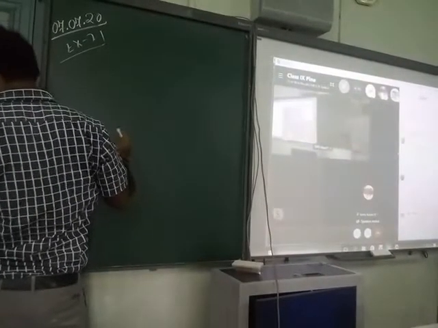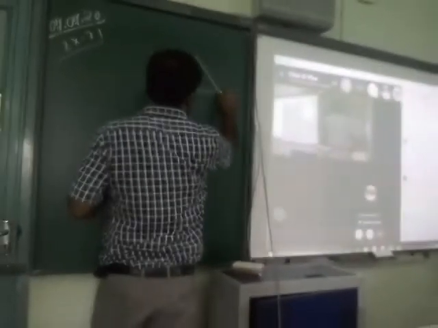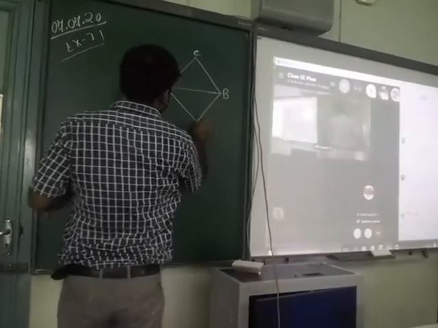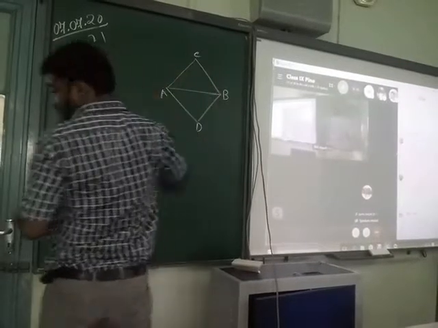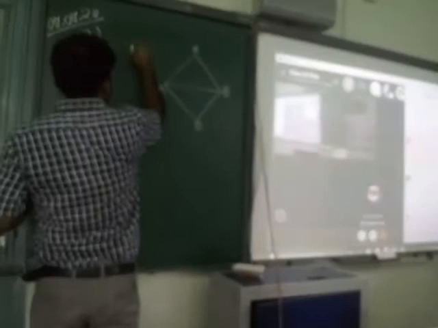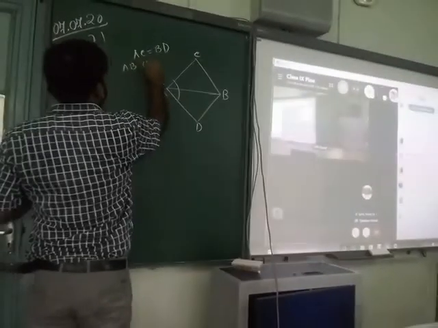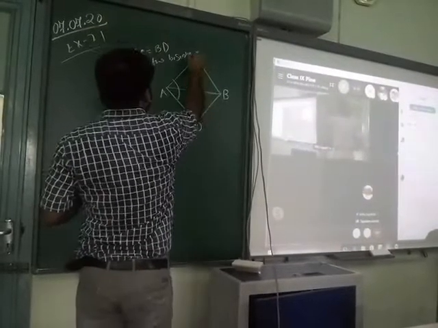The first sum is from exercise 7.1. In a quadrilateral ABCD, AC equal to BD, and AB bisects the angle A. AB is the bisector of angle A. Then we have to prove that triangle ABC